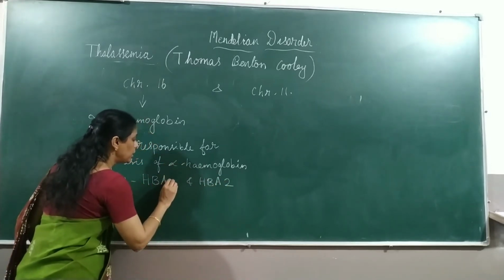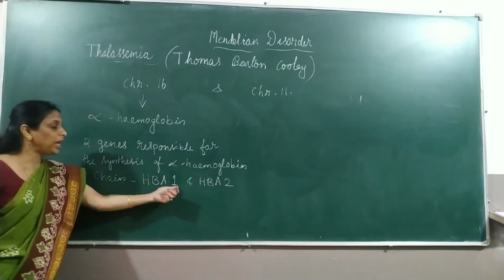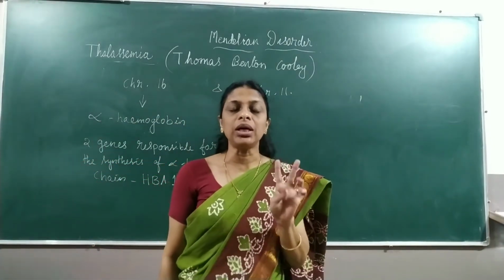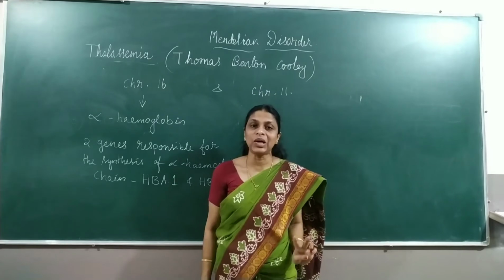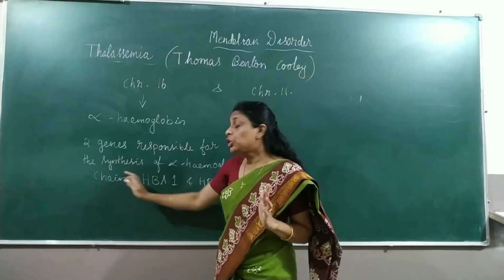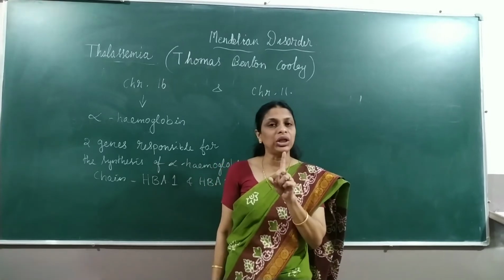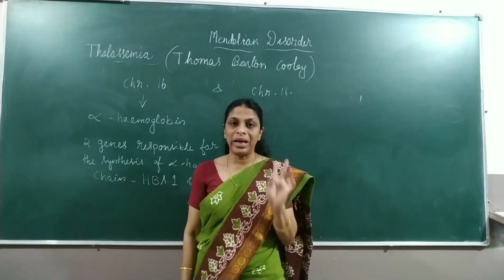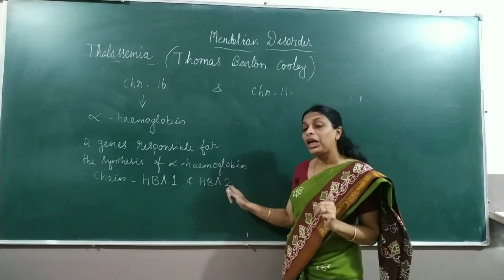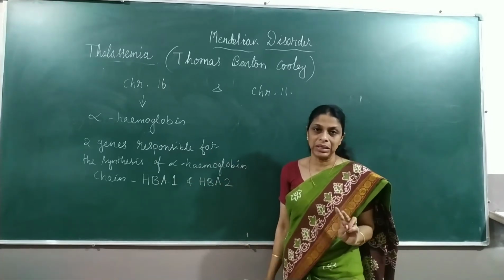Now, a single gene normally has how many alleles? 2 alleles, right? So HbA1 has 2 alleles, HbA2 also has 2 alleles.